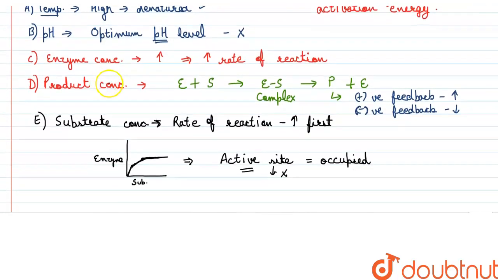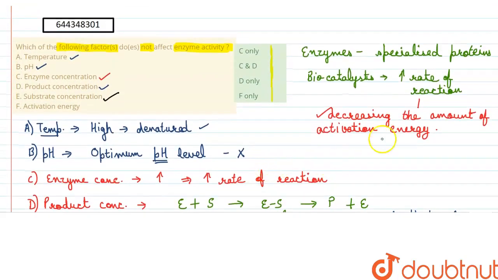And lastly, we have the activation energy. The last option, that is F in the list, is activation energy, right? Now, what is activation energy? We discussed in the beginning as well. It is the energy required for a reaction to take place, right? That is the activation energy. And what is the function of enzyme? That it decreases the amount of activation energy which is required, right?